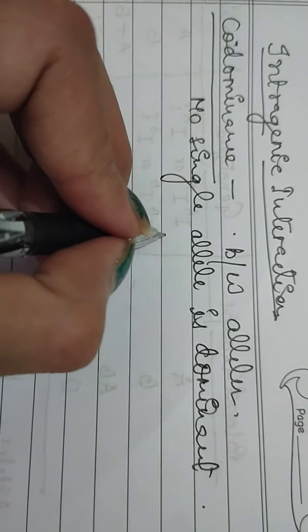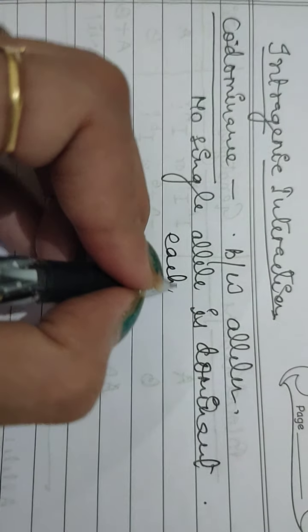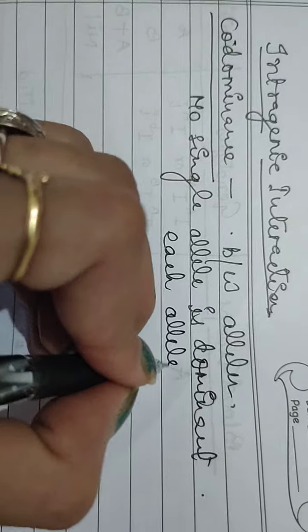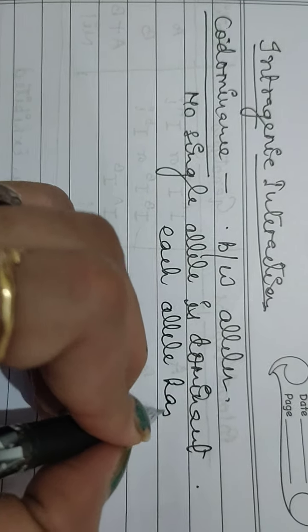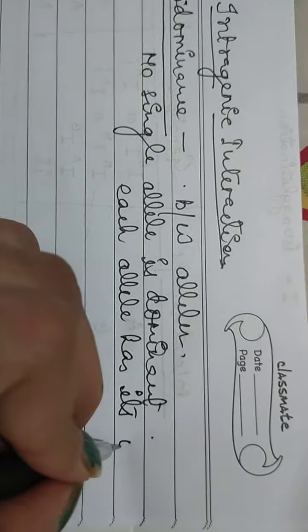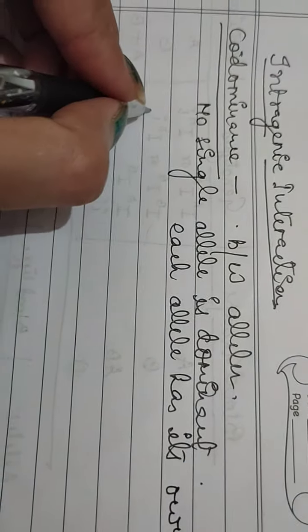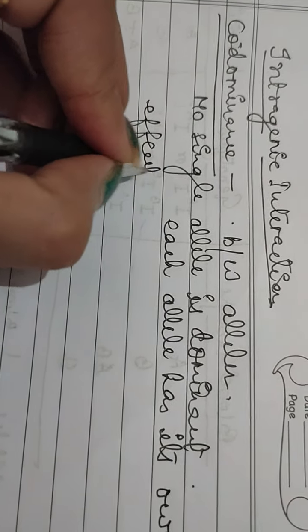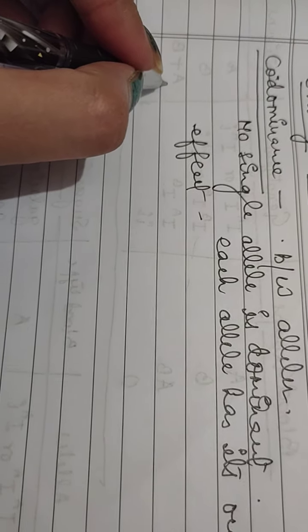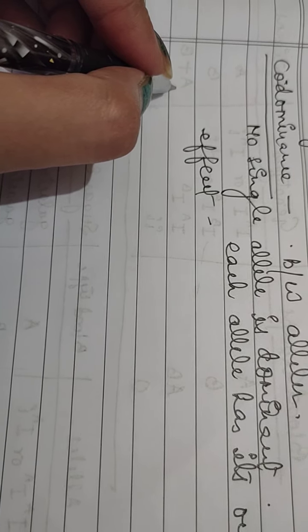Instead, each allele has its own effect. So the heterozygote shows some aspects of the phenotype of both homozygotes.